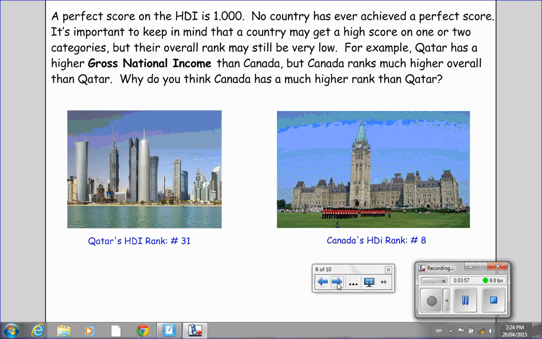A perfect score on the HDI is 1.000. No country has ever achieved a perfect score. It's important to keep in mind that a country may get a high score on one or two categories, but their overall rank may still be very low. For example, Qatar has a higher gross national income than Canada, but Canada ranks much higher overall than Qatar, number 8, as compared to number 31. So the question is, why do you think Canada has a much higher rank than Qatar? And this is something we'll discuss when we meet in tomorrow's class.